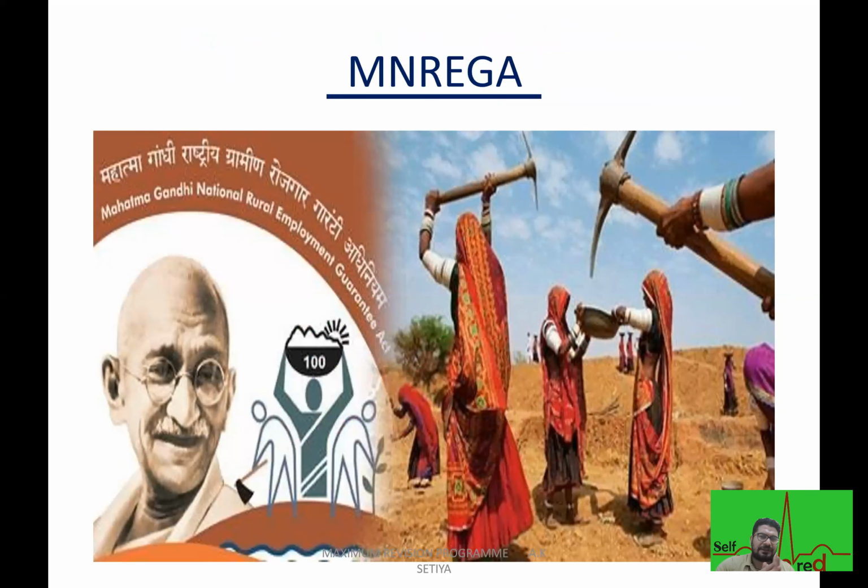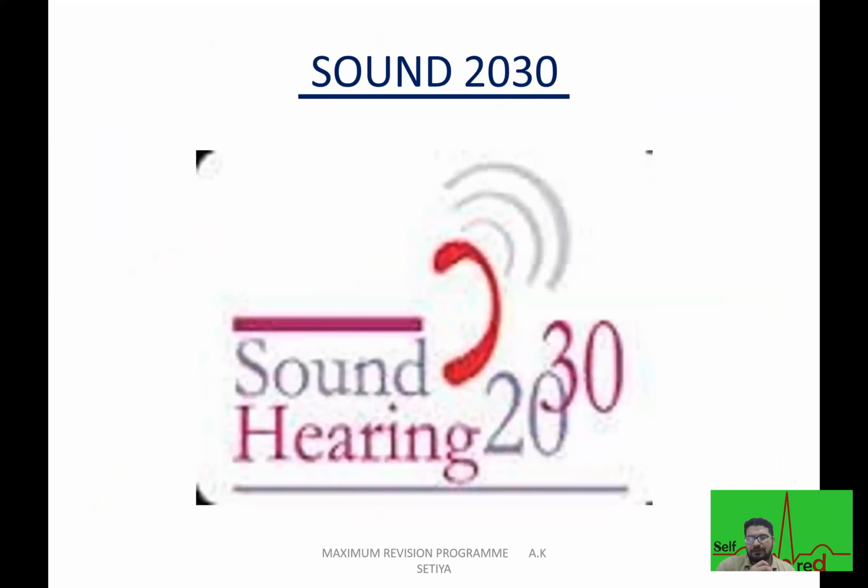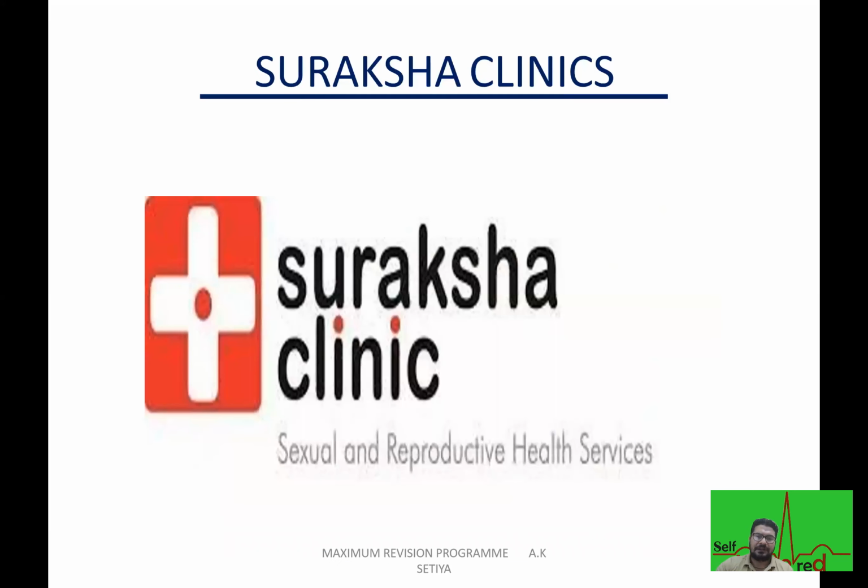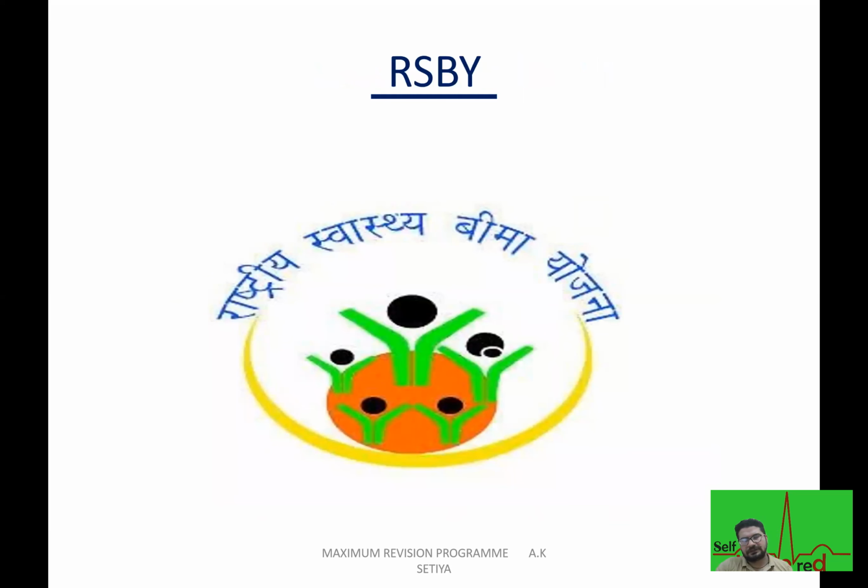Okay, then we have a scheme, the Mahatma Gandhi National Rural Employment Guarantee Act. This is MGNREGA. Next logo is Sound 2030. Suraksha Clinic, based on sexual and reproductive health services. Then we have Rashtriya Swasthya Bima Yojana. This is Rashtriya Swasthya Bima Yojana.